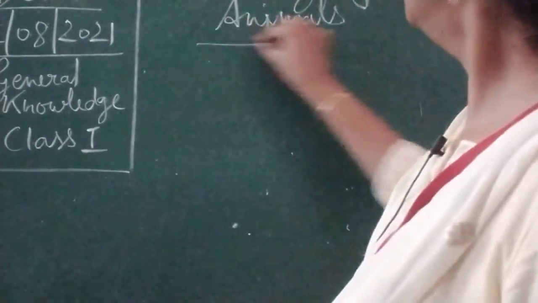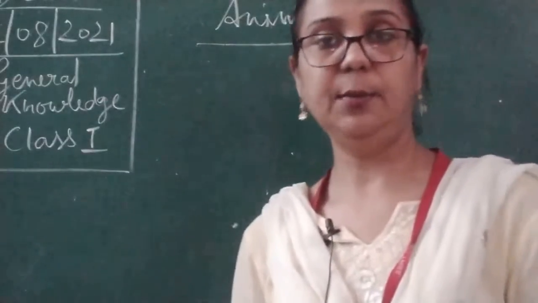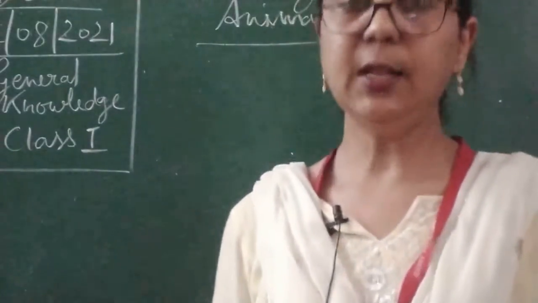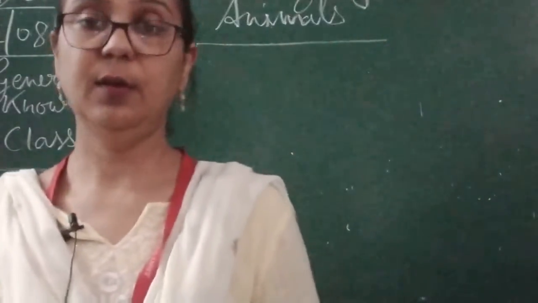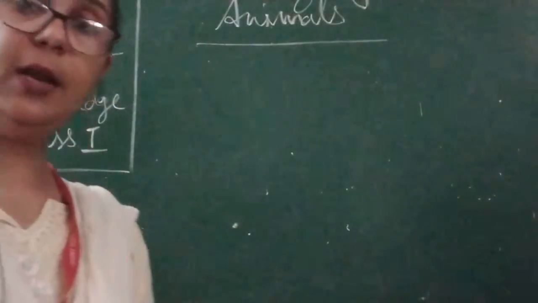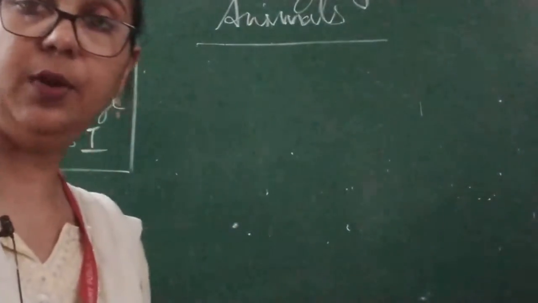So children, here we are going to discuss the next number, that is number 9. Let's see what is written over here.